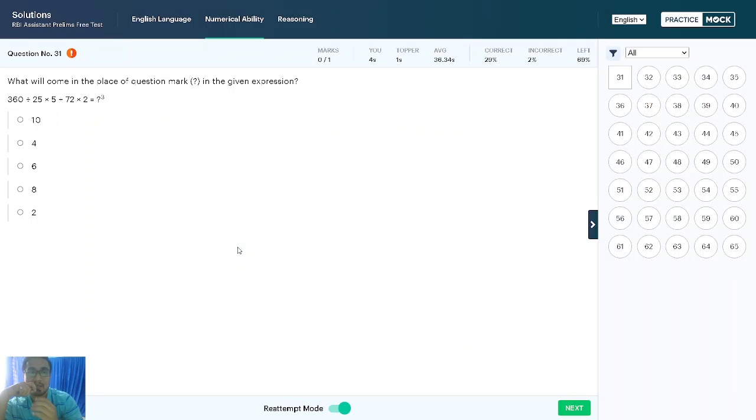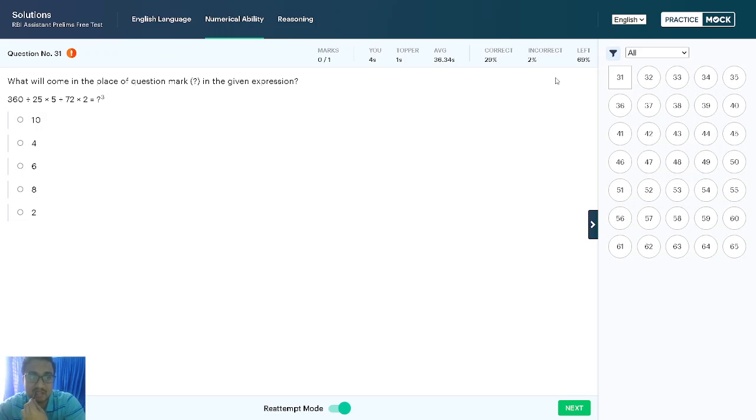And see, this is one of the mocks. For beginners, I chose a paper whose level is easy to moderate only. This is an RBI Assistant Prelims mock paper from Practice Mock. You definitely know what questions will come, how many questions, and the minimum number of questions from each topic, right?